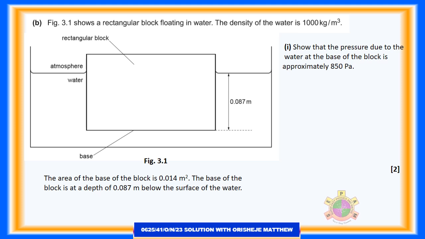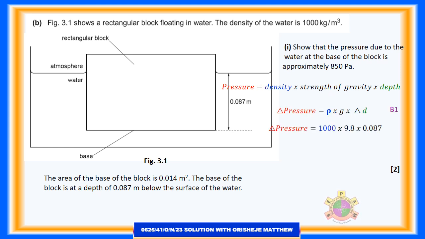Question 3b.1. Show that the pressure due to the water at the base of the block is approximately 850 Pascal. 2 marks. Pressure equals density x strength of gravity x depth. Pressure equals rho x g x d. Pressure is equal to 1000 times 9.8 times 0.087. Pressure equals 852.6 Pascal. Pressure is approximately 850 Pascal.